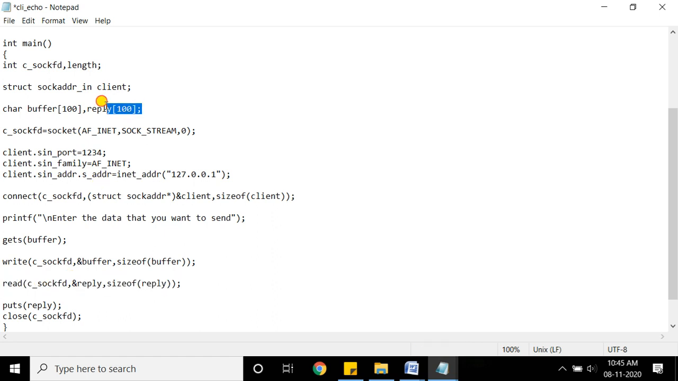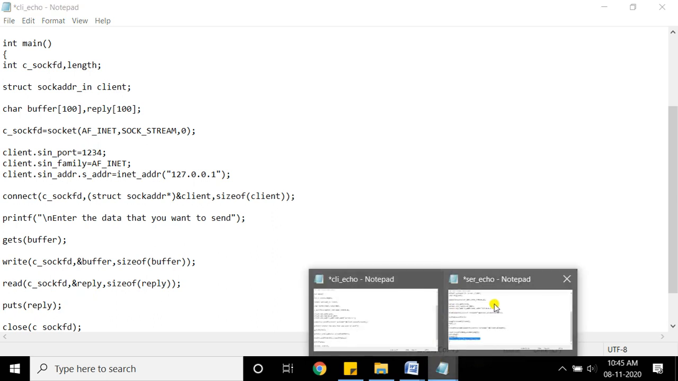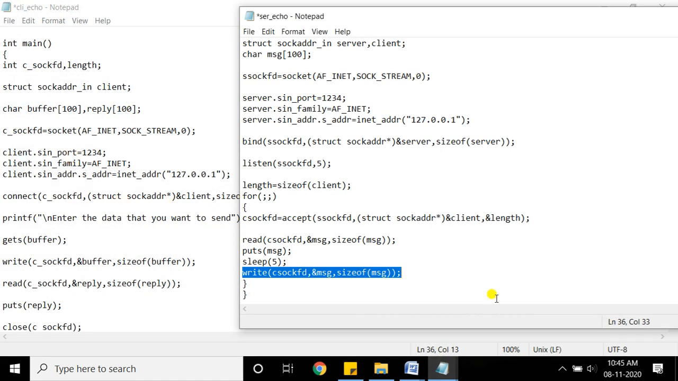Reply is again the character array, and that information is displayed on the screen by using puts. I hope you understand this client and server program. This is just for echo service. I'll tell you in the lab what you are going to do.